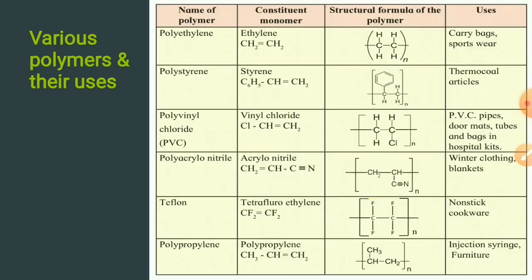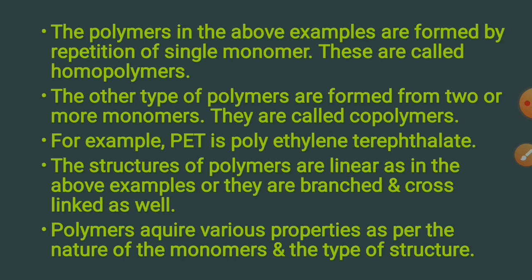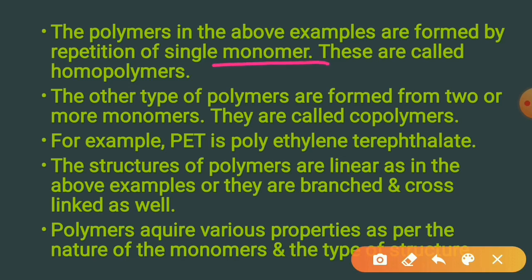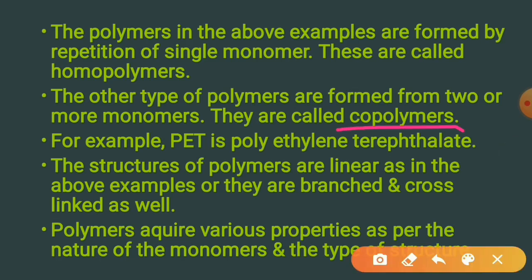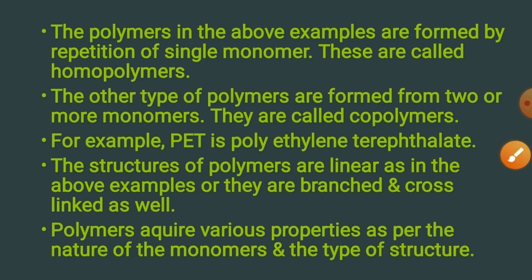And in this table you can see various polymers and their uses. The name of the polymer, the constituent monomer, the structural formula of the polymer, and the last is its uses. The polymers in the above example are formed by repetition of a single monomer. They are called homopolymers. The other type of polymers are formed from two or more monomers. They are called copolymers. For example, PET is polyethylene terephthalate.